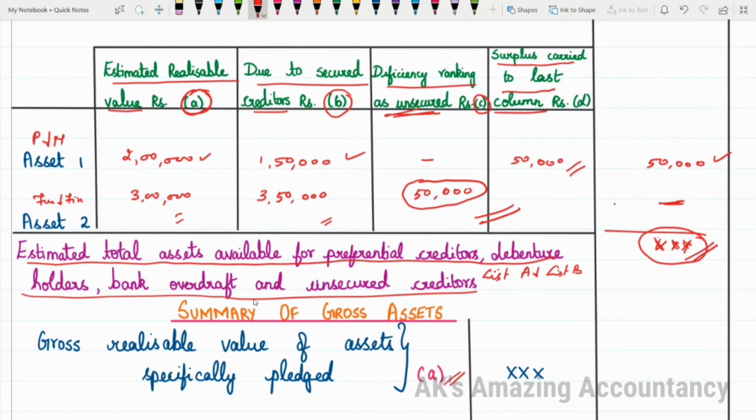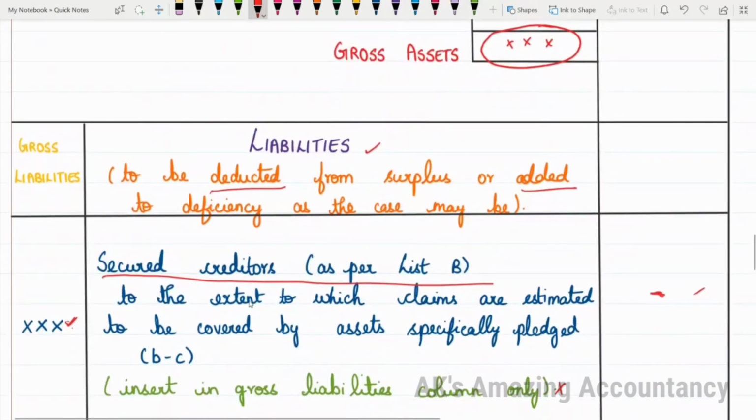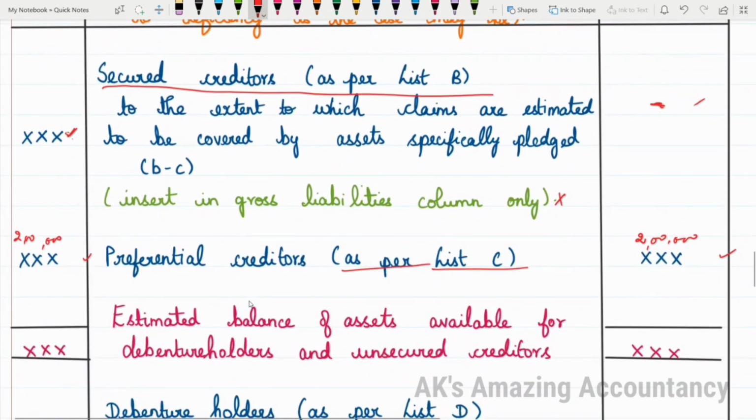Just for the sake of example, let me tell you, here you have 30 lakhs. Just to make you understand, I'm giving this amount to you. Okay, from this 30 lakhs, what is the payment made to preferential creditors now? 2 lakhs is the payment made, isn't it? So 30 lakhs less 2 lakhs, because payment is already made. Now you will have a remaining amount of 28 lakhs. This is after making payment to preferential creditors.